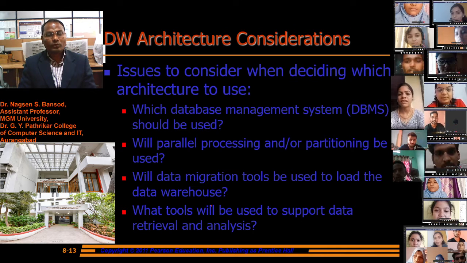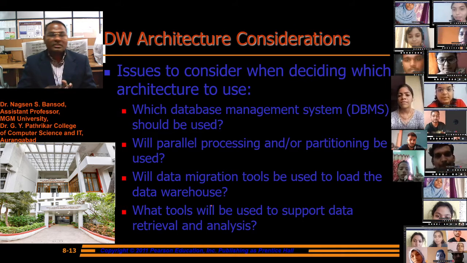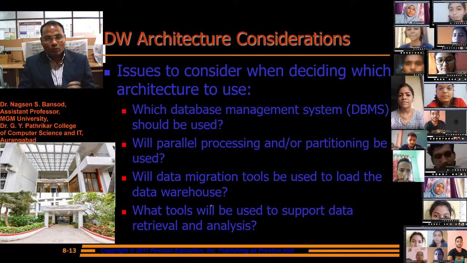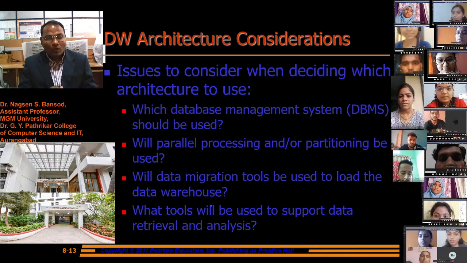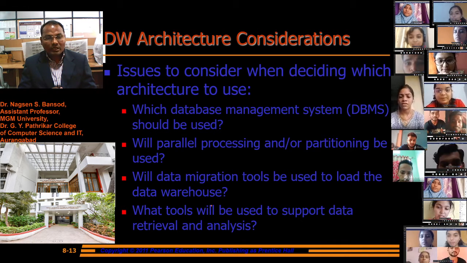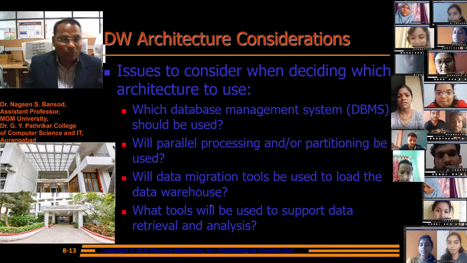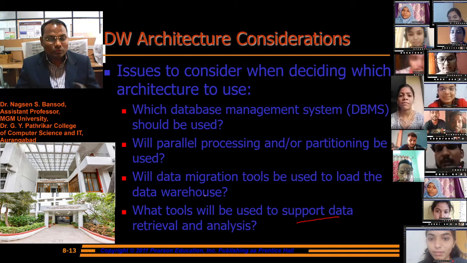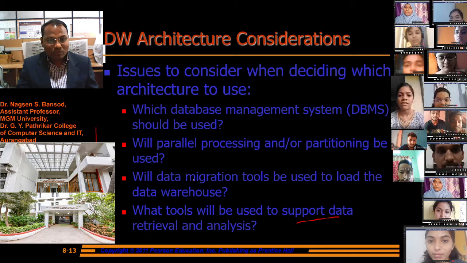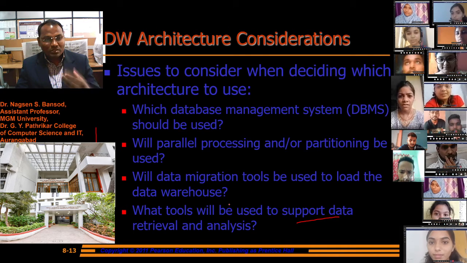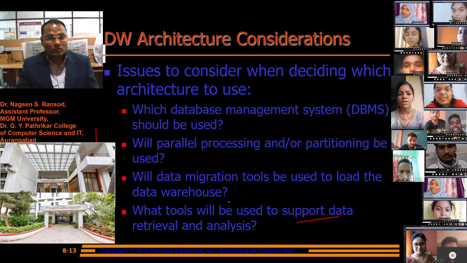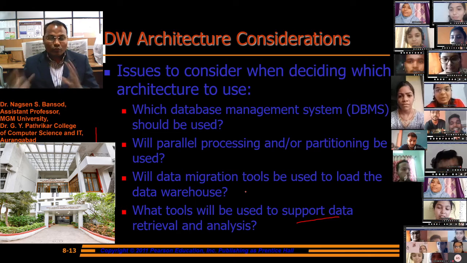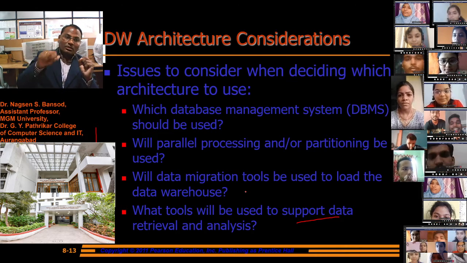Will parallel processing and/or partitioning be used, or will a data migration tool be used to load the data warehouse? What tools will be used to support data retrieval and analysis? These points are very important. Which tools do we have to use to do the analysis and retrieve the analysis from the stored data? Which data do we first acquire from the server? Will a data migration tool be used to load the data warehouse data from the server to the client?